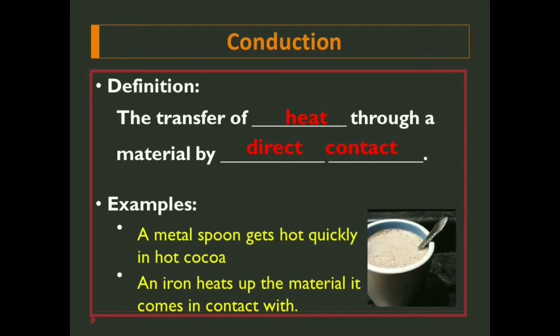Or in simple words, we can also say that it is the transfer of heat through a material by direct contact. Examples: a metal spoon gets hot quickly in a hot cocoa cup, or an iron heats up the material it comes in contact with. Alright, so these can be examples of the conduction process.